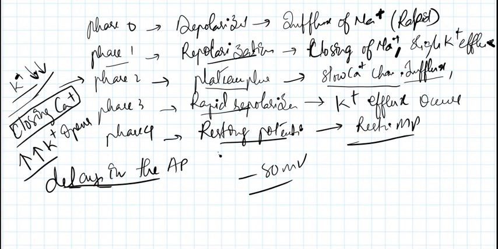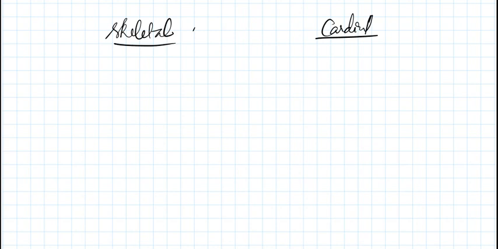I just want to discuss some differences between skeletal and cardiac muscle action potential. I think they can be INICET MCQs, or they can also be NEET PG MCQs. So kindly listen to these facts. In skeletal muscle action potential, there is only one type of channel population, that is rapid sodium channels.